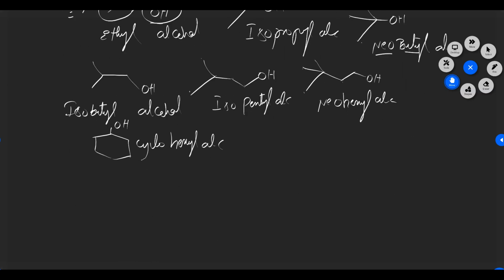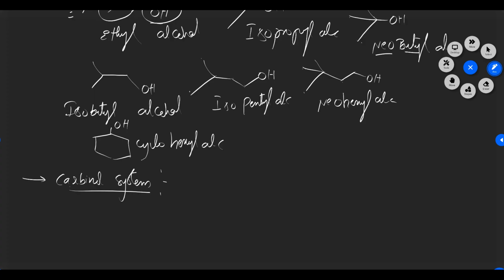So if you are taking the next one, the carbinol system. What is the meaning of carbinol? Carbinol is nothing but the simplest monohydric alcohol. That one we can call carbinol. What is the simplest alcohol? I mentioned monohydric alcohol. Monohydric alcohol means presence of one OH. Presence of one OH we can call monohydric alcohols.